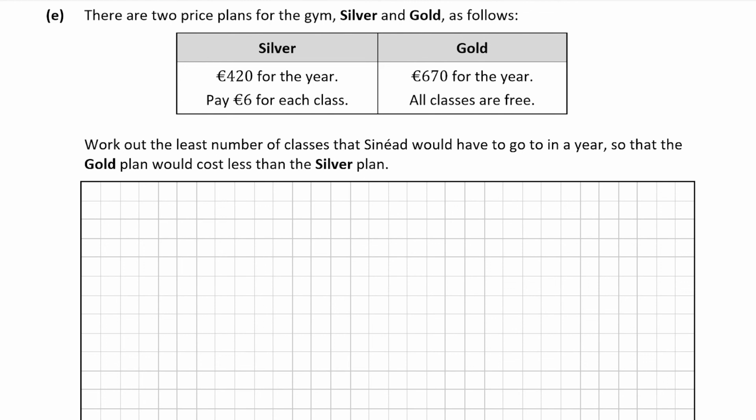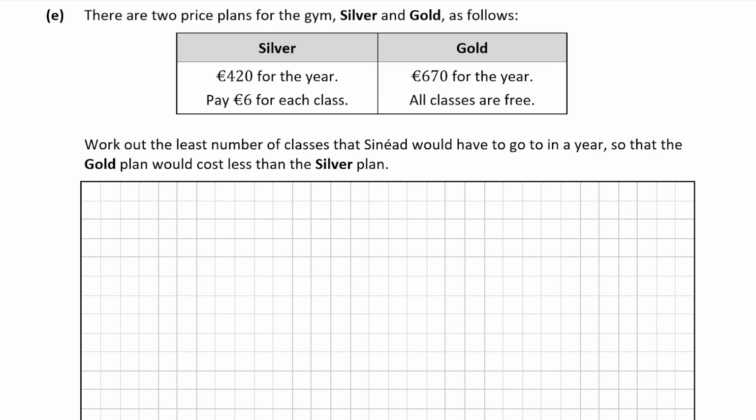So obviously, if you're not going to go to that many classes, silver is probably cheaper. But if you're going to go twice a week or 3 times a week, I'd imagine that the gold one is probably cheaper. But our job now is to work out how many classes Sinead will have to go to before the gold one is better value than the silver one.